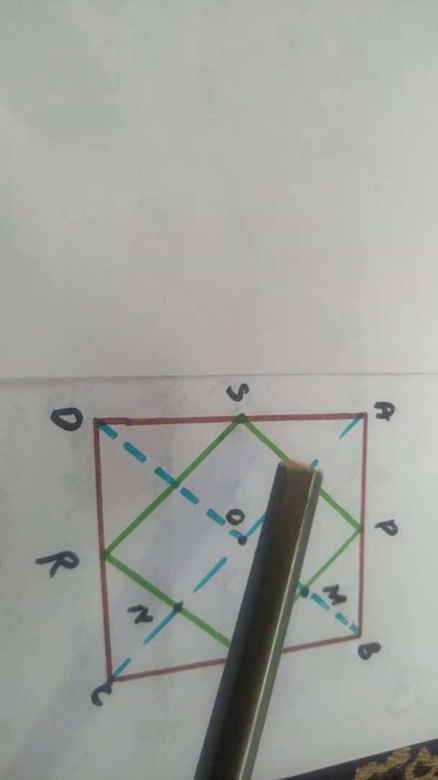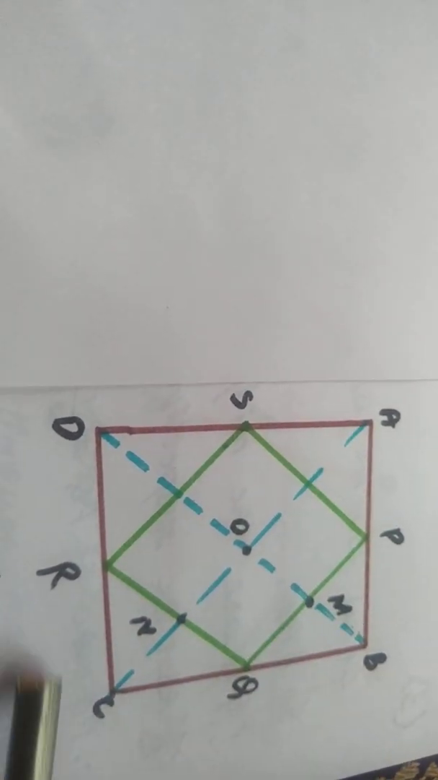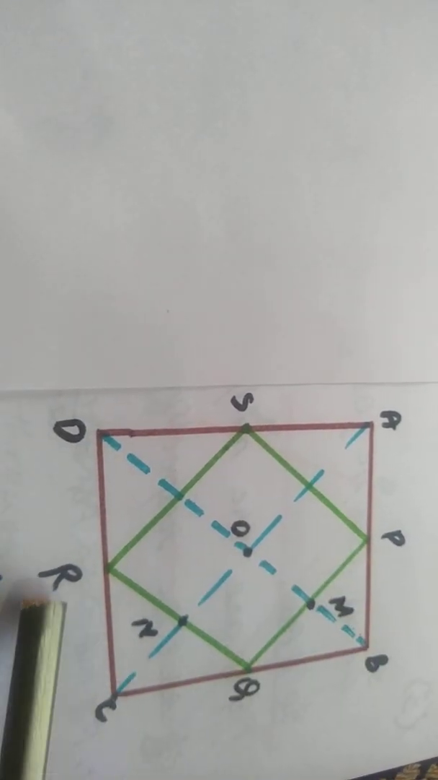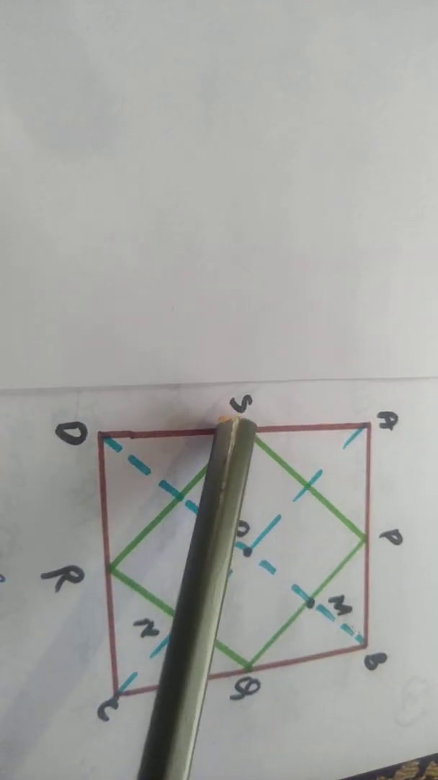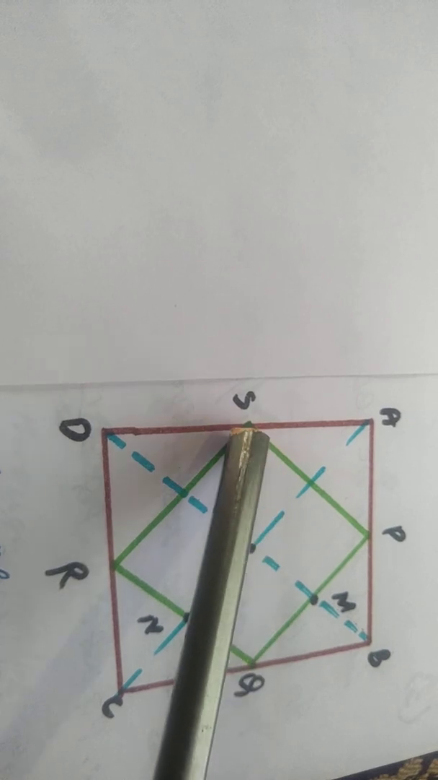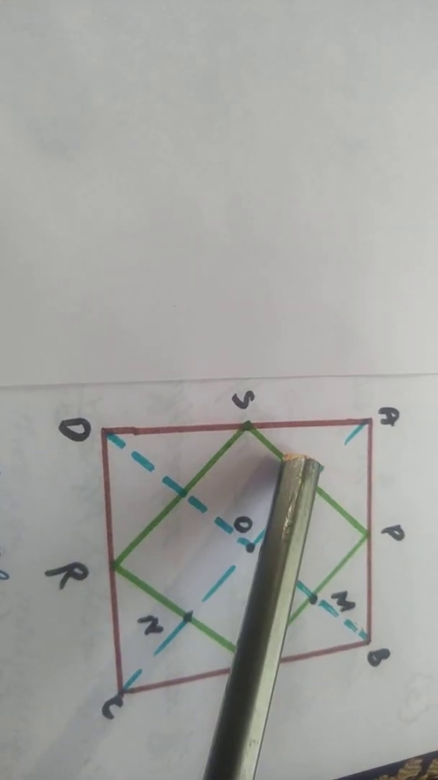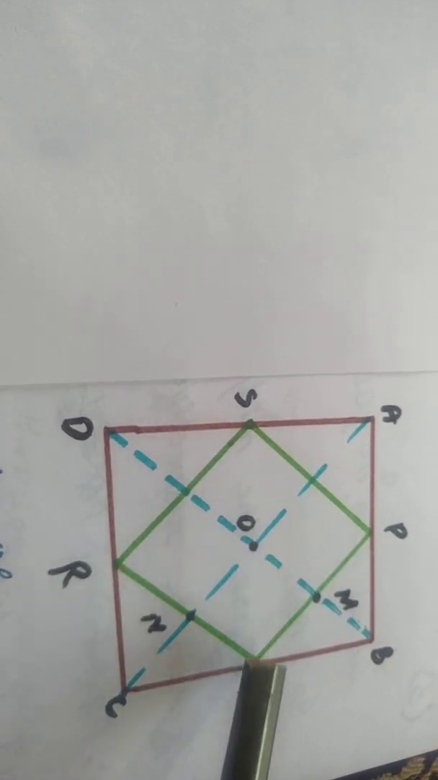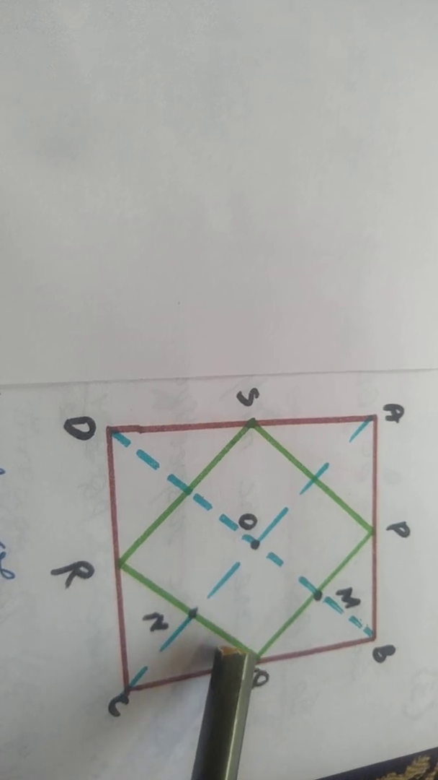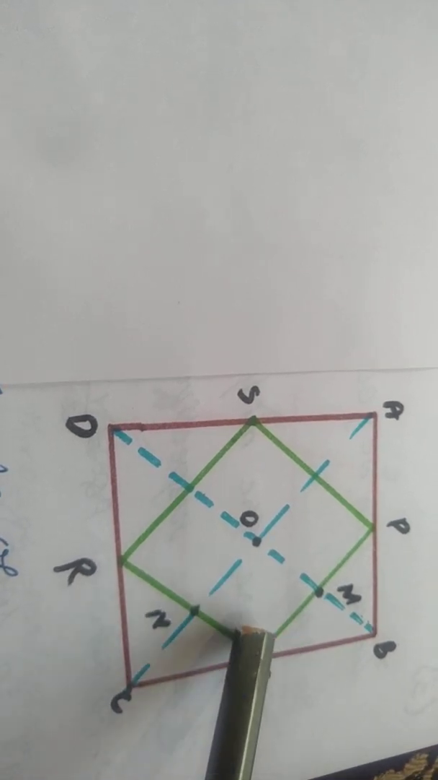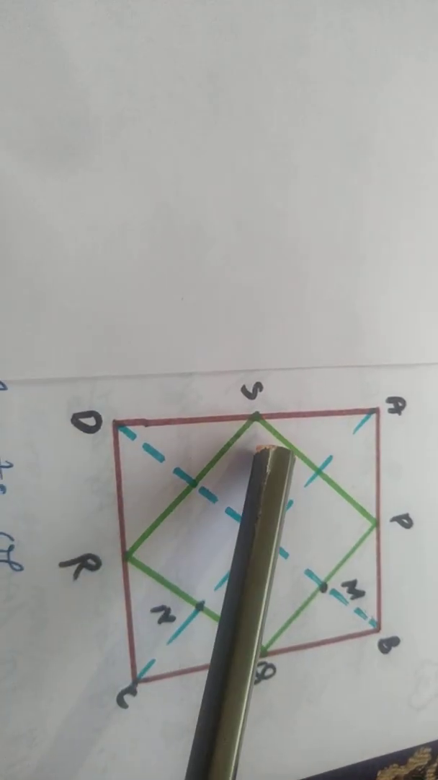So here is your figure, children. I have taken ABCD as a rhombus and P, Q, R, S as the midpoints of AB, BC, CD and DA. Now I am going to join PQRS. I have to prove PQRS is a rectangle. In order to prove this, if I prove any one of the angles is 90 degrees, then I can say PQRS is a rectangle.